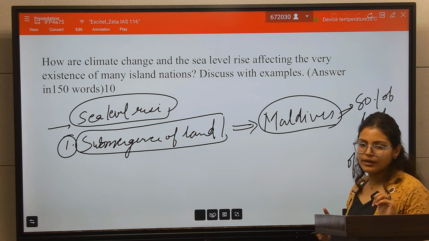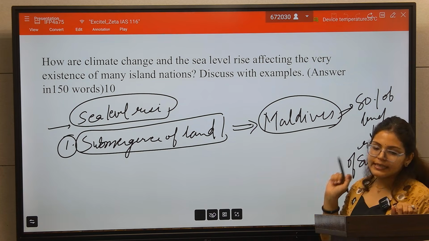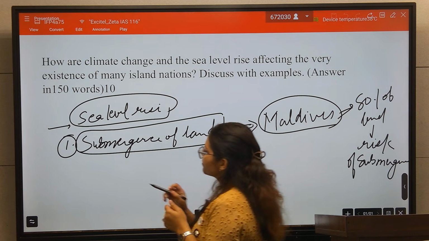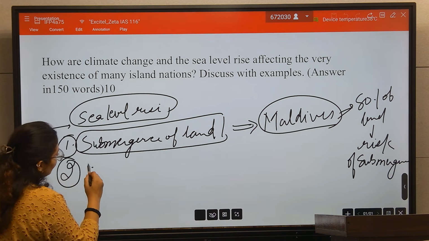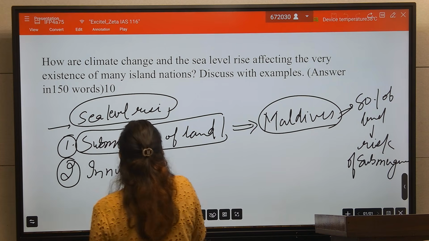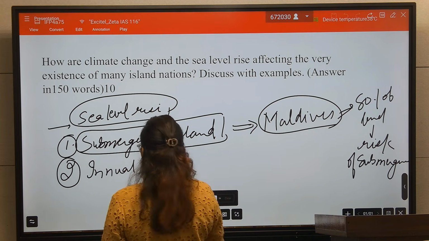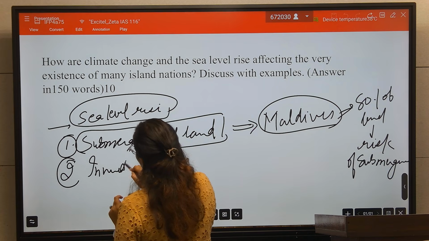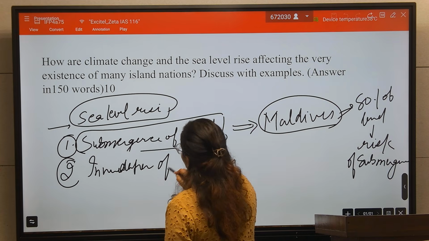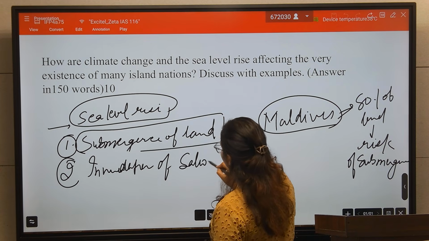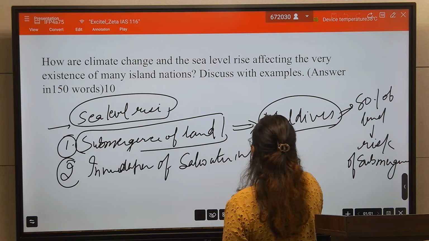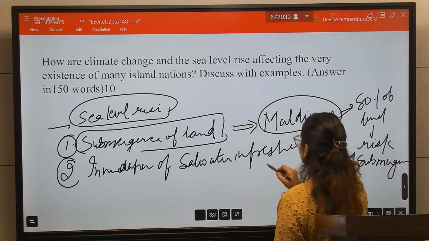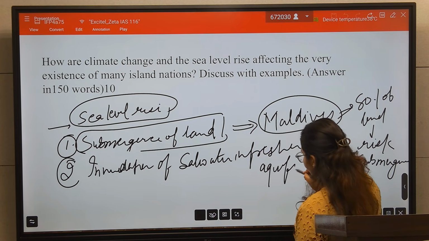So this is the one impact of sea level rise. Then second, this should be inundation of salt water in freshwater aquifers.